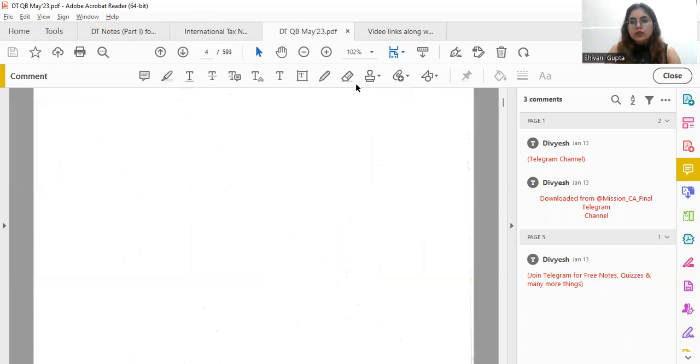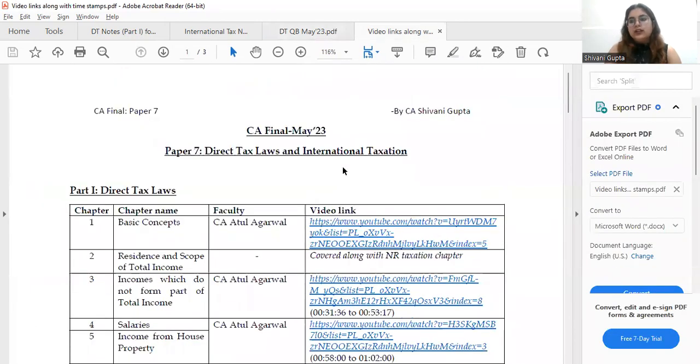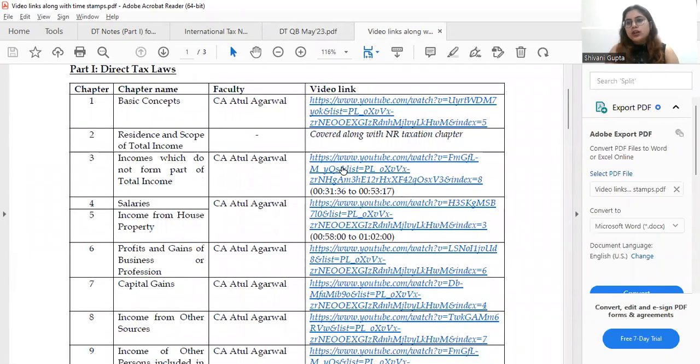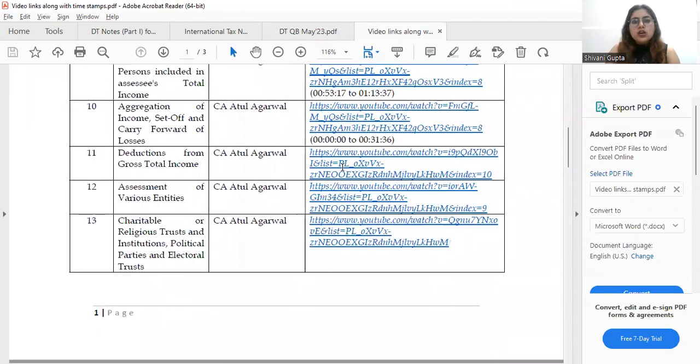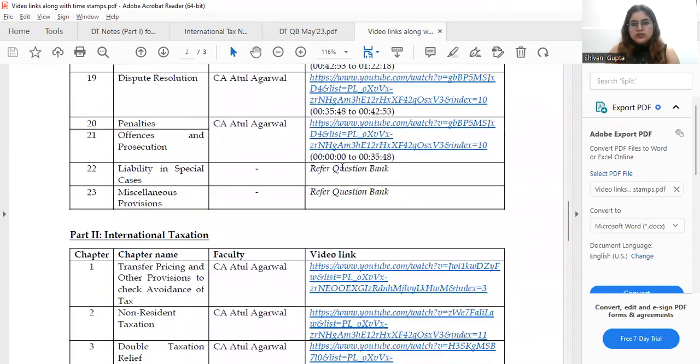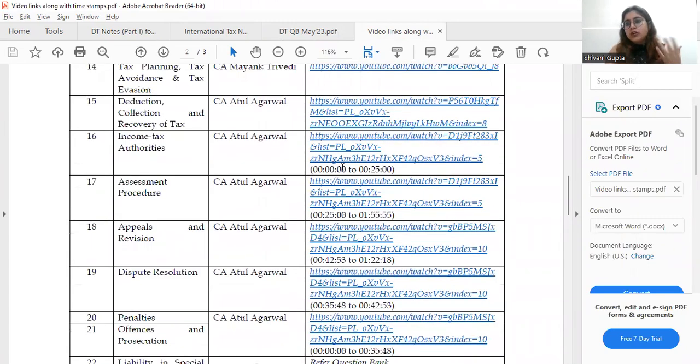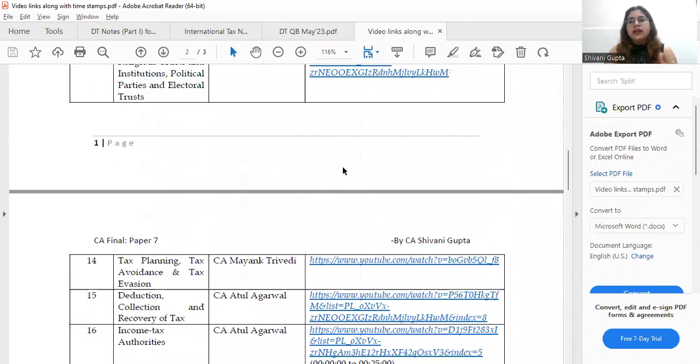And the last and foremost important thing is the video links. I have basically focused on two teachers, CA Atul Agarwal and CA Bhavar Borana sir. You can go through these notes and video links and prepare for your exams. For the small topics, if you know that concept, you don't have to go through that. It's your choice. It totally depends on you.